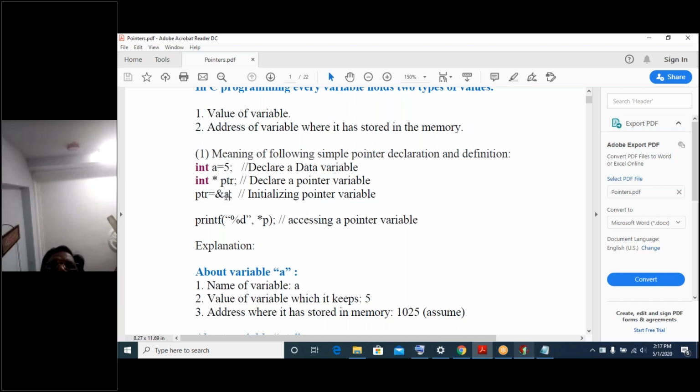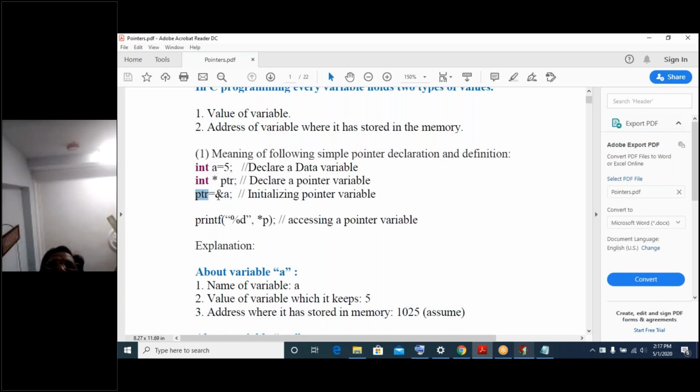How do we indicate a variable's address? We use the ampersand, which gives the address of which variable? a. Clear? So &a is assigned to which variable? ptr.